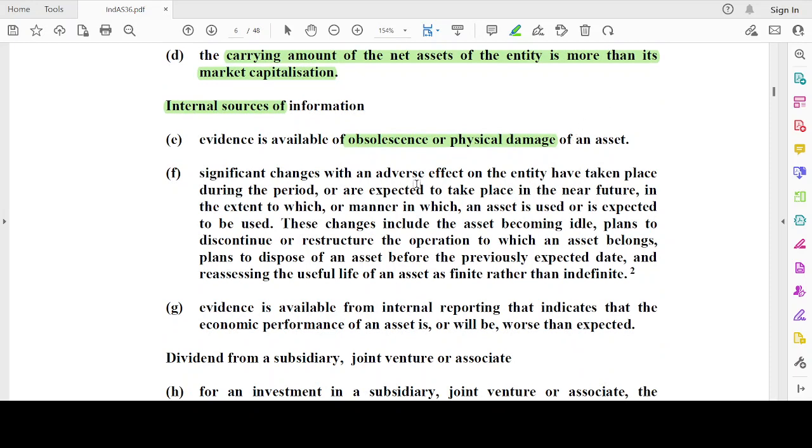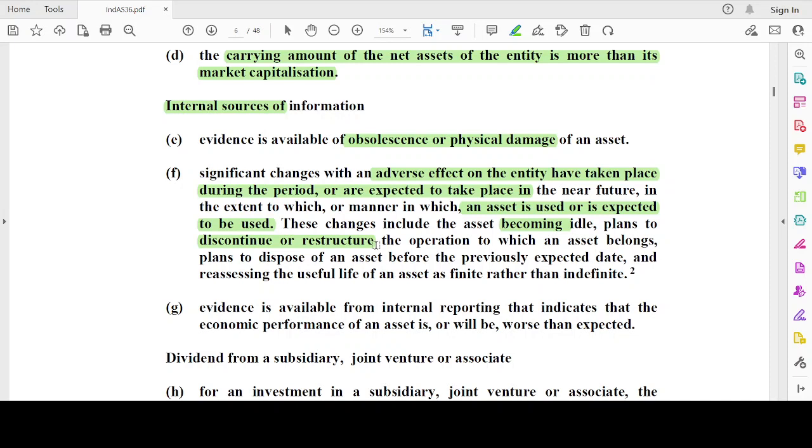Significant changes with an adverse effect on the entity have taken place during the period or are expected to take place in the near future in the extent to which or the manner in which the asset is used or expected to be used. These changes include the asset becoming idle because I have plans to buy new machinery, so this asset will become idle, or plans to discontinue or restructure the operation to which the asset belongs. For example, a particular operation or a particular line of business could be there.